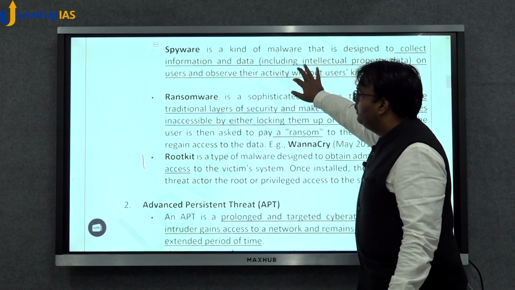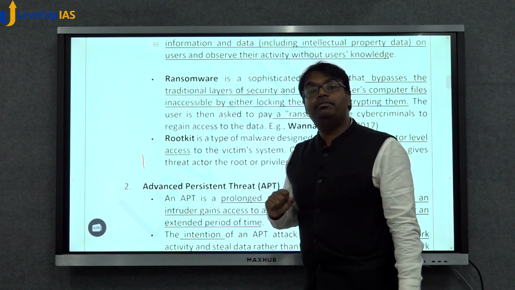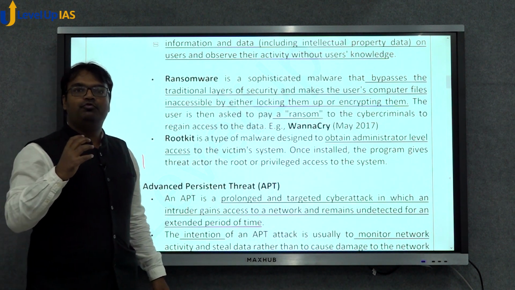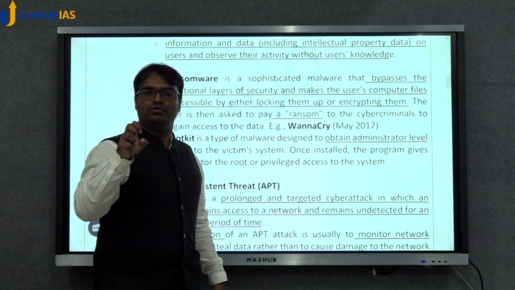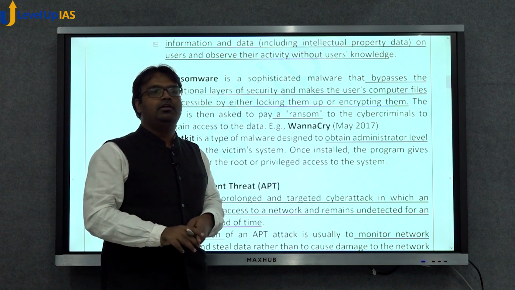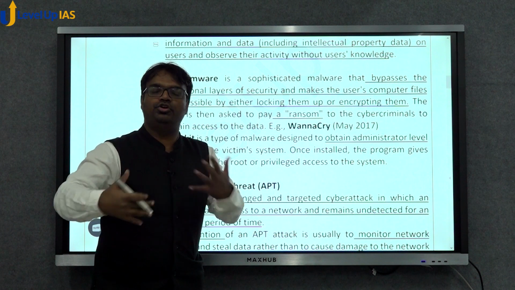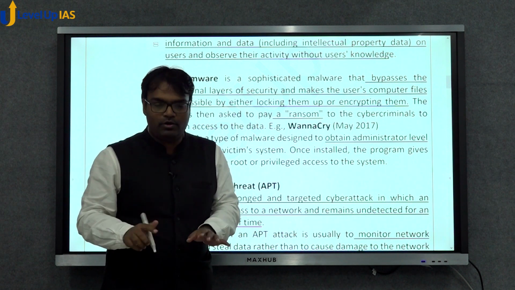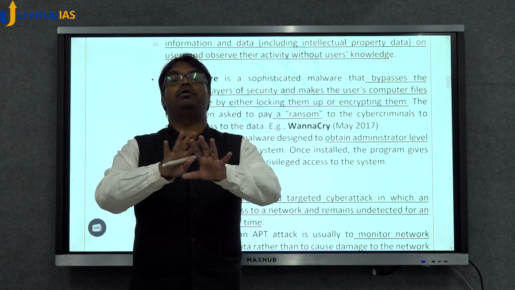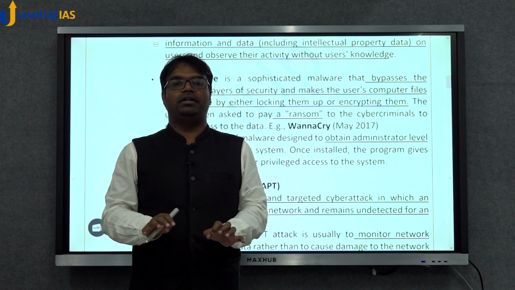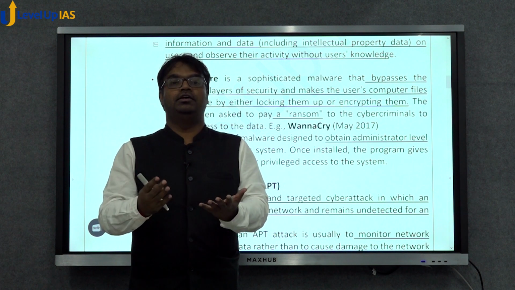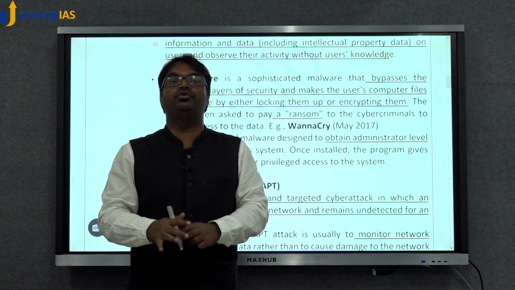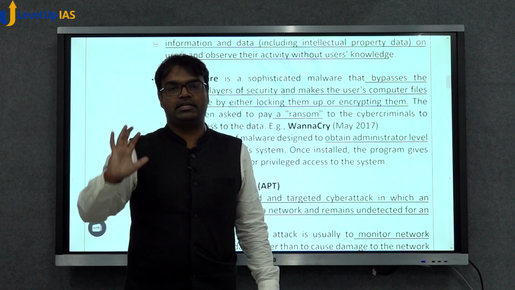Then another form of malware can be ransomware. Now, what is ransomware? Ransomware will seek ransom from you. How will it seek ransom? It will encrypt your device and block it from being accessed by you. So when I open my computer, it will show me a message: your computer is blocked, you cannot open it. If you want access back to your computer, pay us this much money in this account.